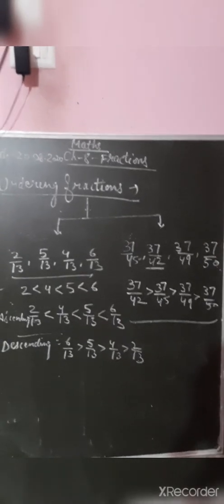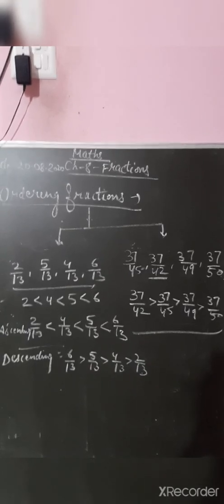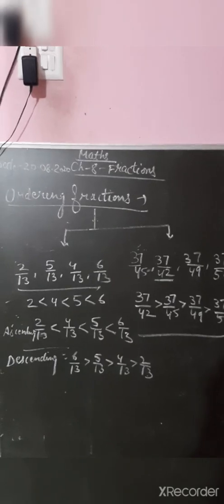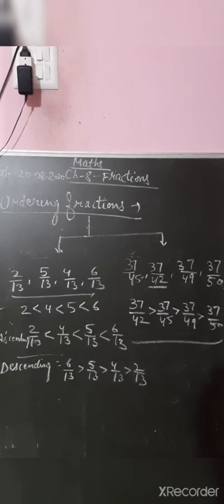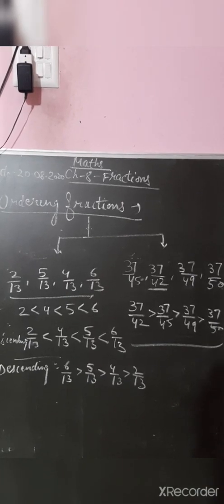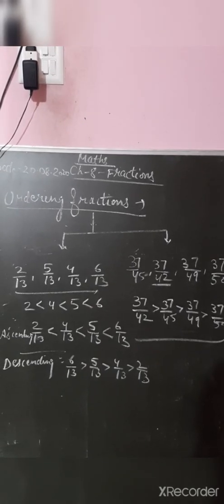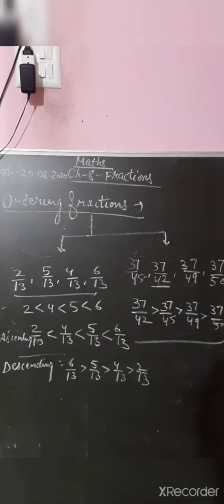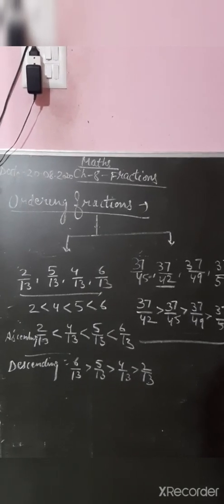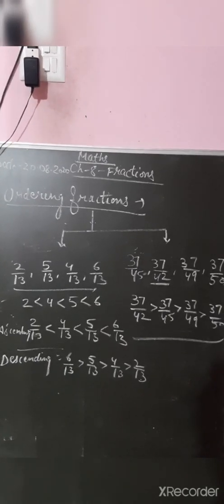Next is ordering fractions. Ordering fractions means arranging the fractions in ascending or descending order, right? First of all, you have arranged whole numbers in ascending or descending order. Now we will be arranging fractions according to their numerator as well as denominator in ascending or descending order. Let us take one example. I have taken 2 by 13, 5 by 13, 4 by 13, 6 by 13. Dear students, check it please.